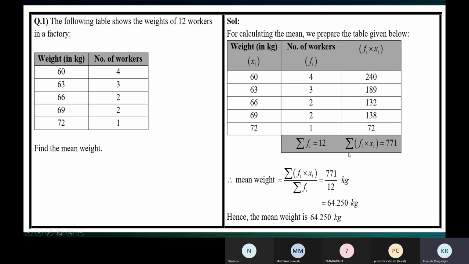Now this symbol is pronounced sigma. S-I-G-M-A.